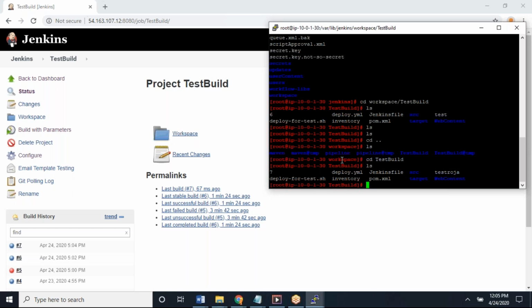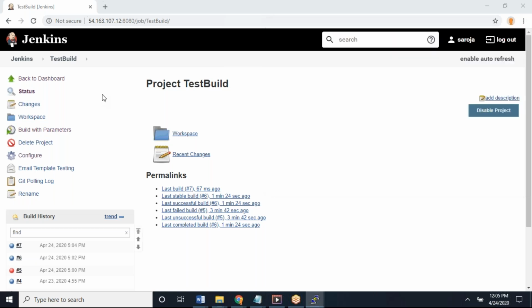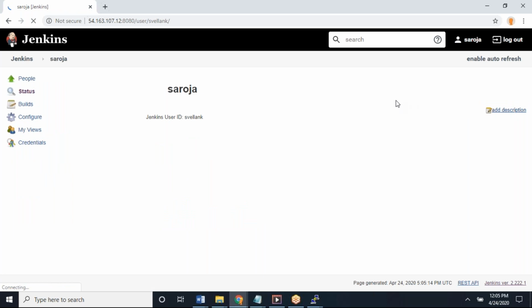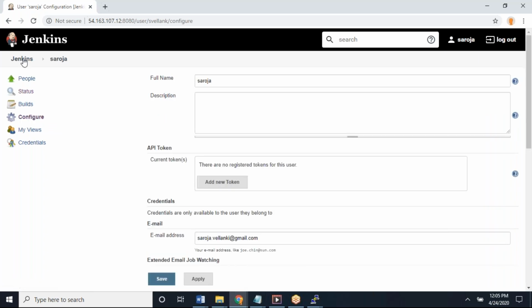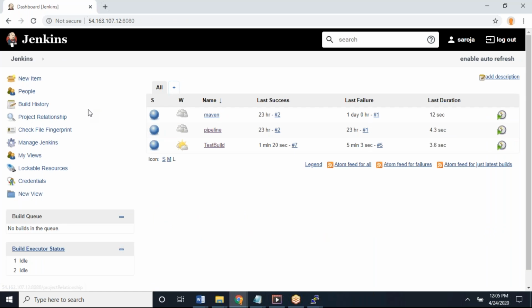So can you go to the Jenkins home page, then Manage Jenkins, then Configure System.